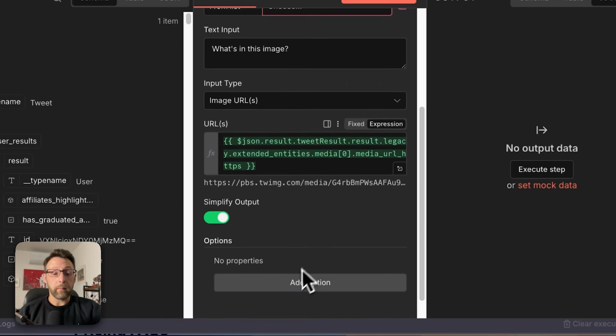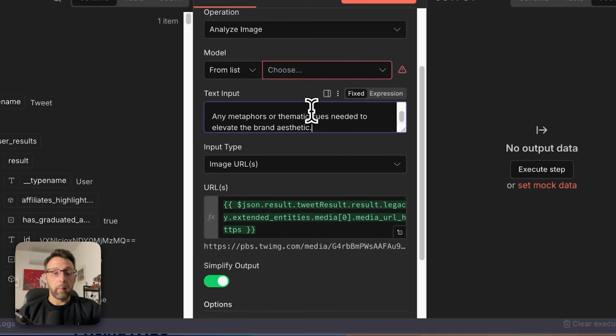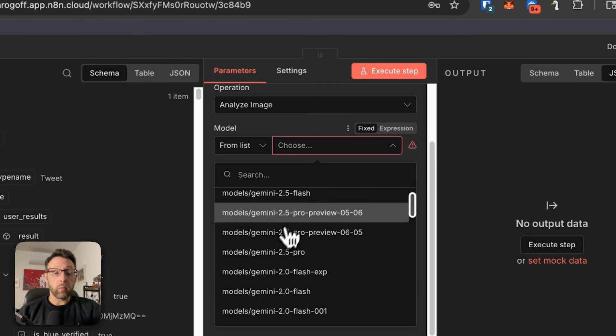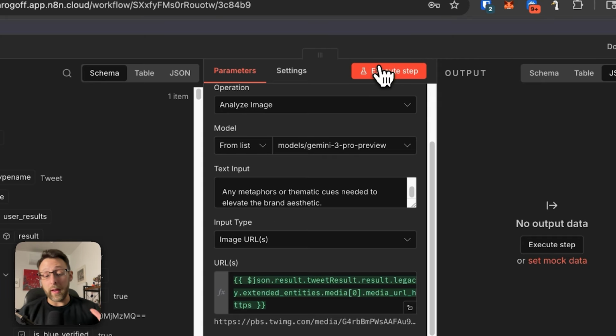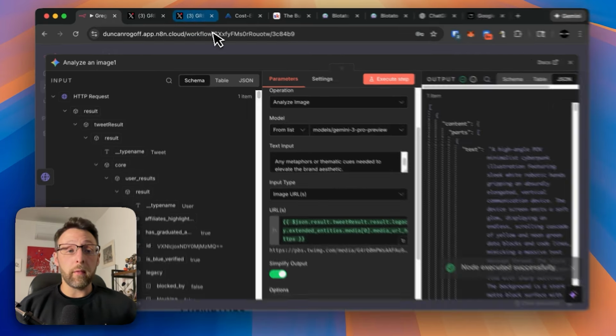Again, you can create your own. Come in here, paste this in. From the model list, we're going to use Gemini 3 Pro again because it is the newest model. It is working incredibly well. It is really good at this type of task. So in just a couple of seconds, this finished.